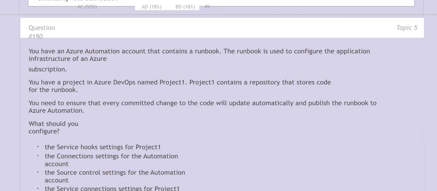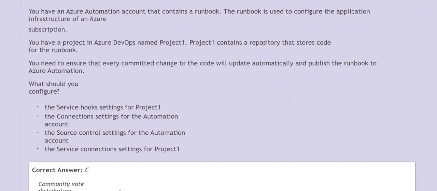Option A, the service hooks settings for Project 1. Option B, the connections settings for the automation account. Option C, the source control settings for the automation account. Option D, the service connections settings for the Project 1. Correct answer is option C.